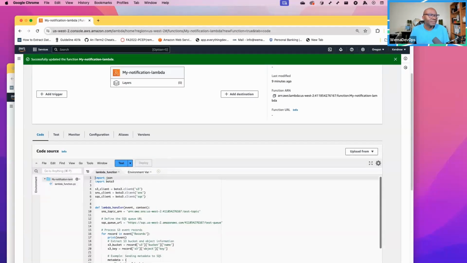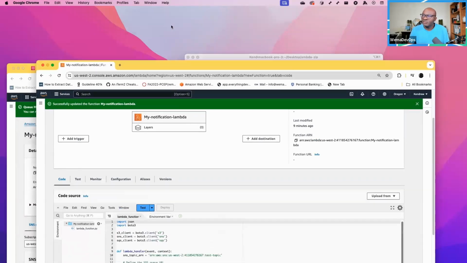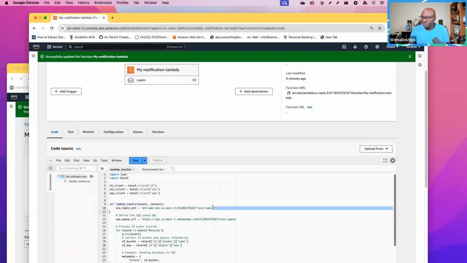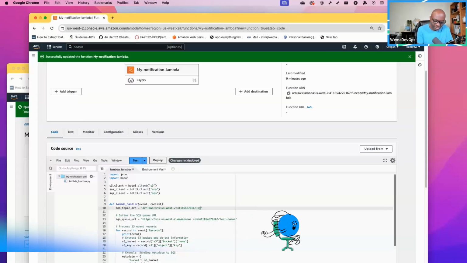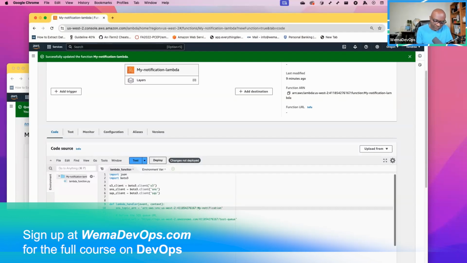Oh, I modified, but I didn't change it. Or my ID didn't change, didn't save. So anyway, I'll go right here and change my topic. Again, my topic was my notification topic. So I'll go right here and I will do my notification topic. So that is my queue.